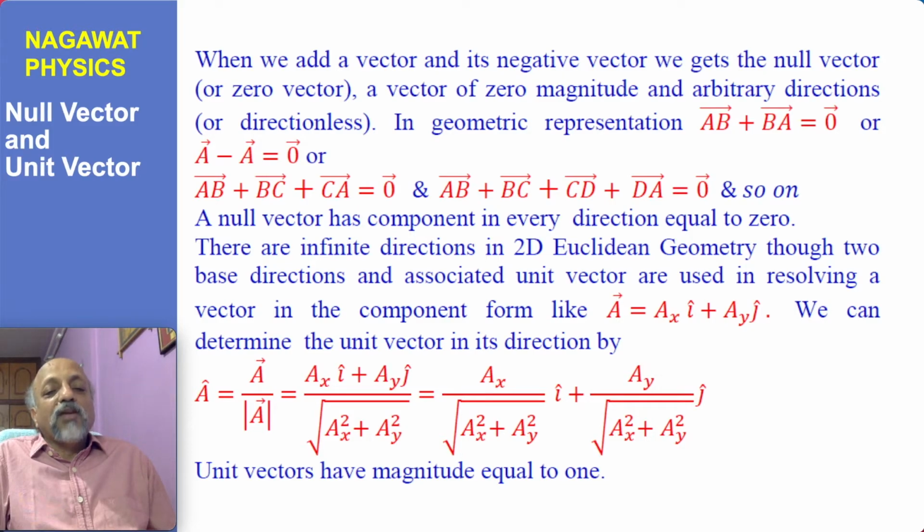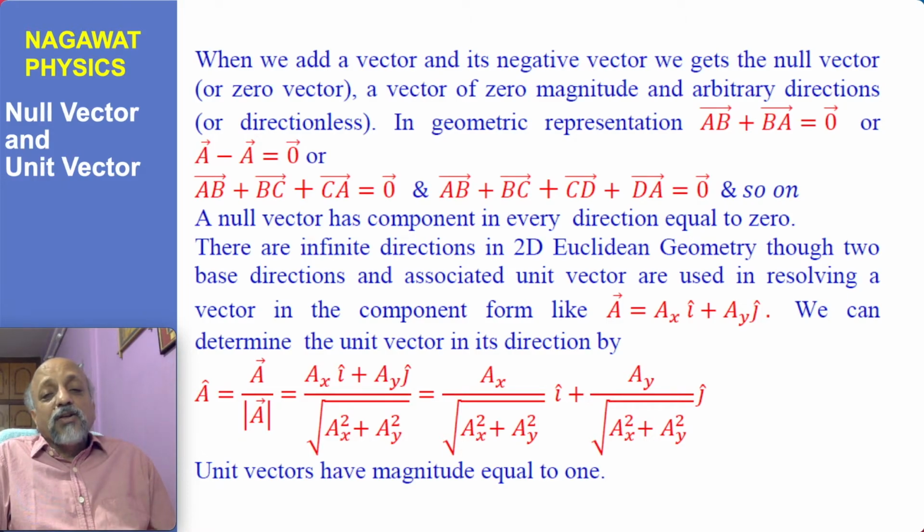If you draw it geometrically, then for any polygon, if you choose all the directions in either clockwise direction, then the sum of all vectors involved in the polygon will become 0, the null vector. The null vector has a component in every direction equal to 0. It cannot have a component which is non-zero in some direction. It would have 0 component in whichever direction you consider. And there are infinite directions in two-dimensional Euclidean geometry, so the null vector can choose any of these directions in a sense, and therefore it's called directionless, or having arbitrary direction.